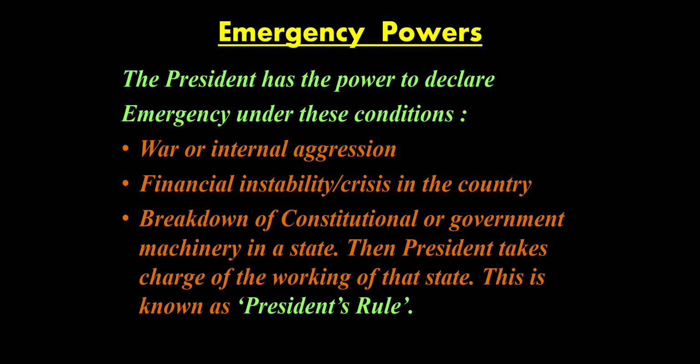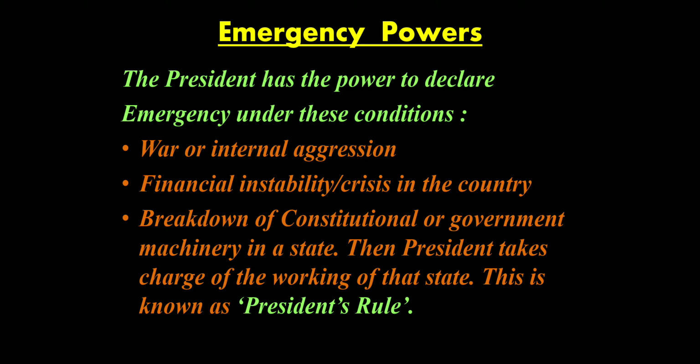So if there is an internal crisis, a civil war happening, we know what a civil war is: when it is happening within a country itself, between different segments, different states or different parts of the country. Or when there is an external war, some other country declares war on a country, or there is a civil war happening, in that case, the president can declare emergency.